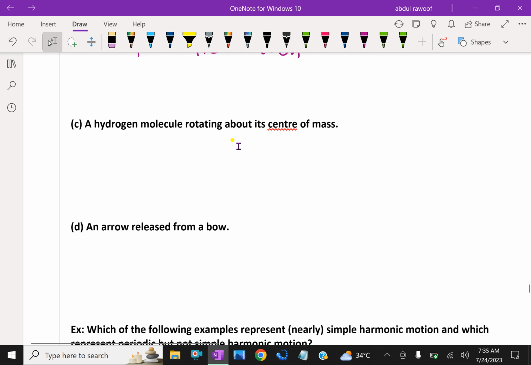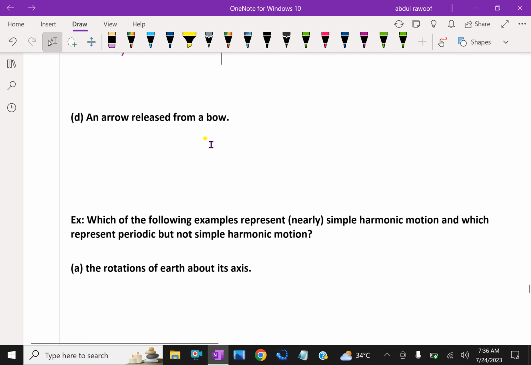Hydrogen molecules rotating about its center of mass. The rotating motion of a hydrogen molecule about its center of mass is periodic, since the molecule rotates about the center of mass periodically.